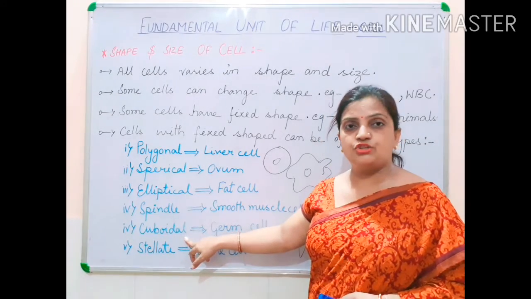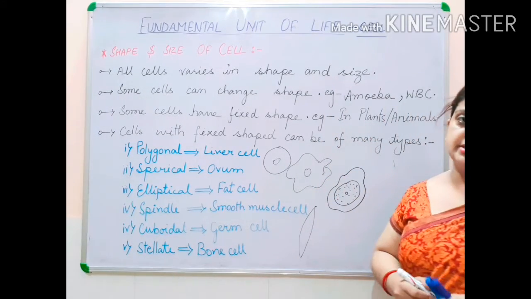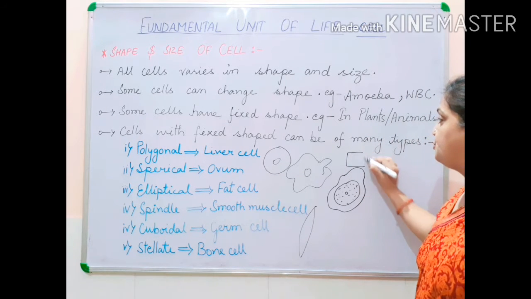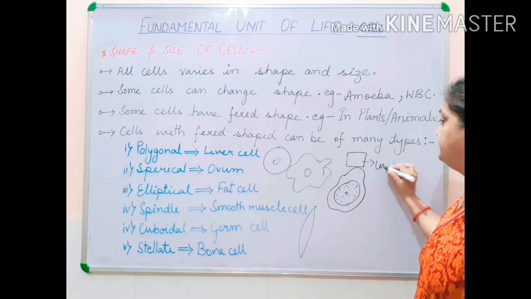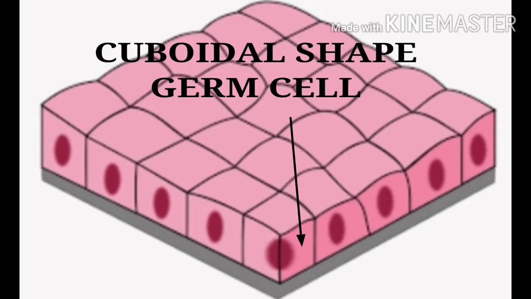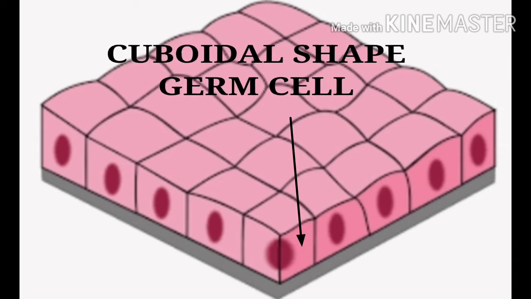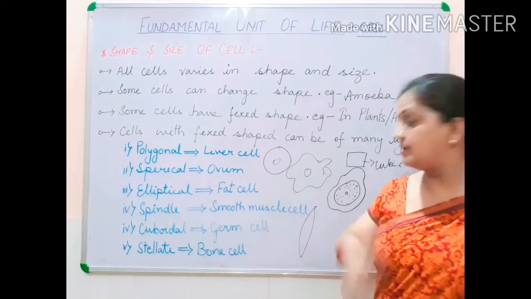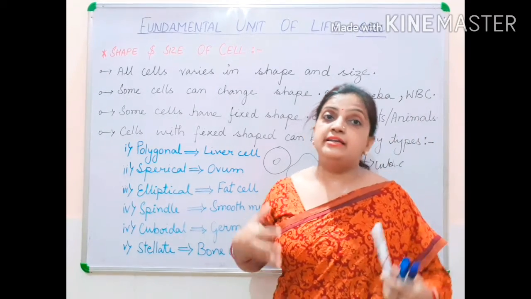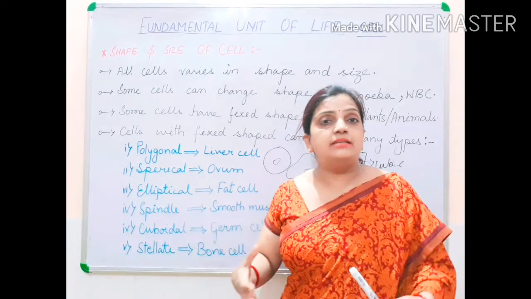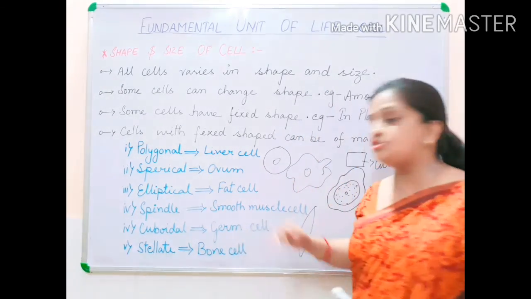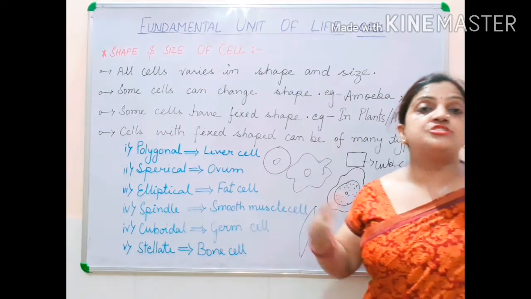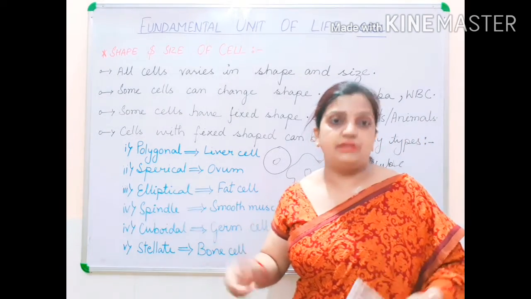Now if I talk about cuboidal, your germ cells are the example. Now what is the shape of cuboidal? Cuboidal means cube shape. This is your cube shape, an ice cream cube like structure. So your cuboidal shaped cells are germ cells, and germ cells are present in the body during the embryonal stages, and these germ cells are responsible for the development of every living structure and every living organism.